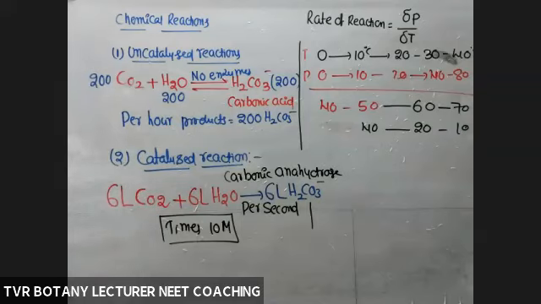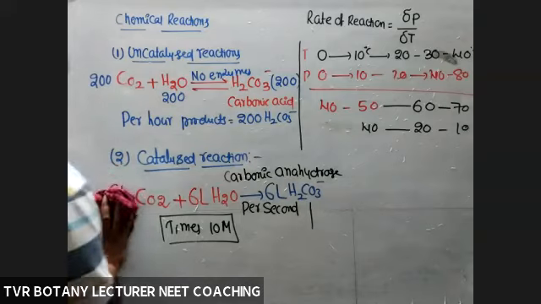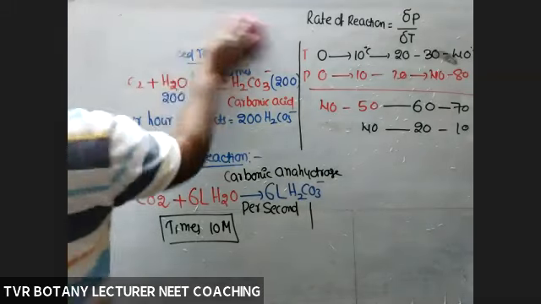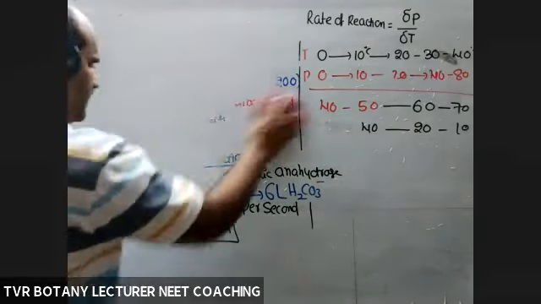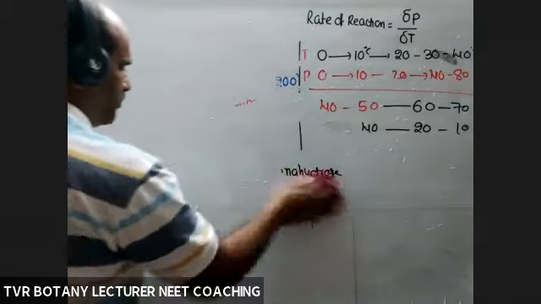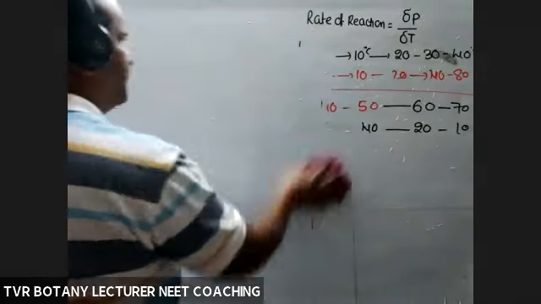Only some are stable. So for every 10-degree rise, what about the rate of the reaction? Either doubled or reduced to half. So that's about the rate of the reaction. Here, the rate of the reaction is nothing but the number of products formed in a given period of time.